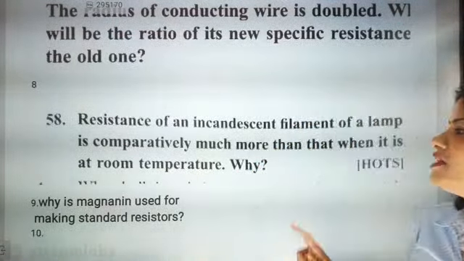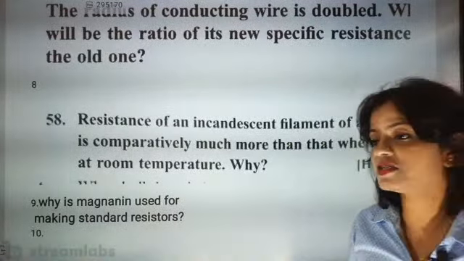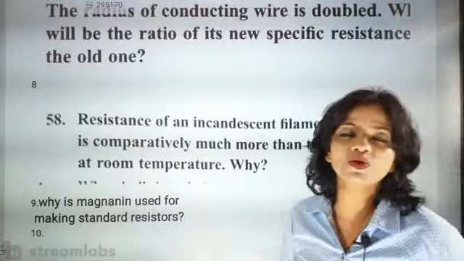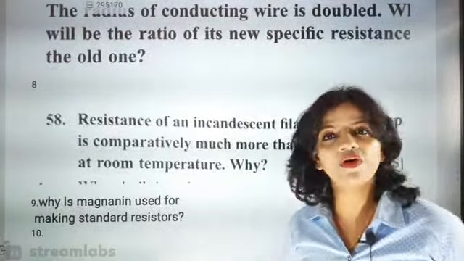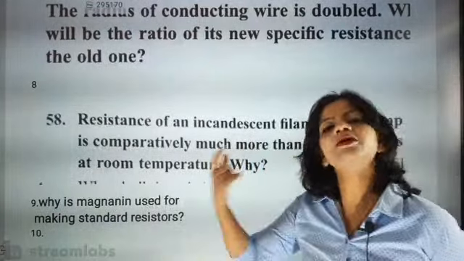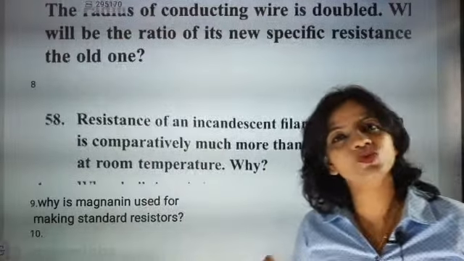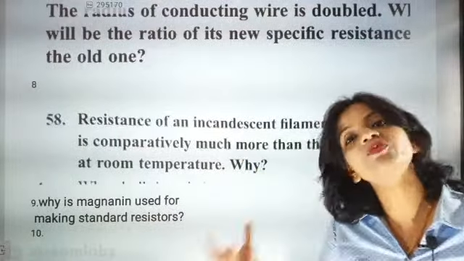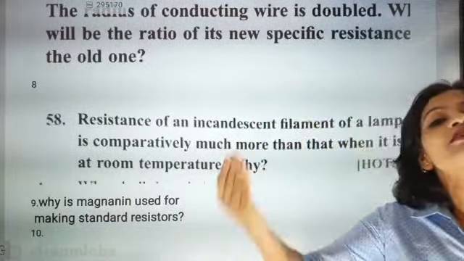When the bulb is switched off, there will be no change in the resistance, but you know that resistance depends upon temperature. What are the factors on which resistance of a wire depends? Length of the wire, area of cross section, nature of the material, and the temperature also. Increase in temperature increases the resistance. So the moment the bulb is switched on, it will start glowing and heat up the filament. Its temperature will rise, and increase in temperature will increase the resistance.